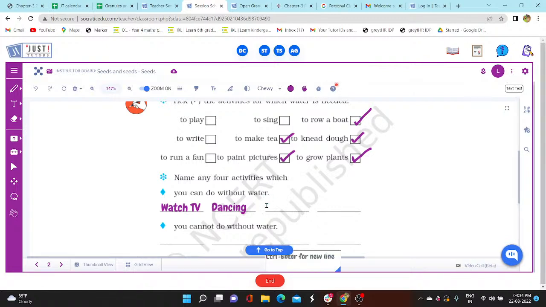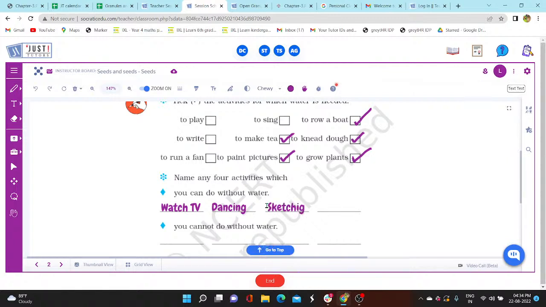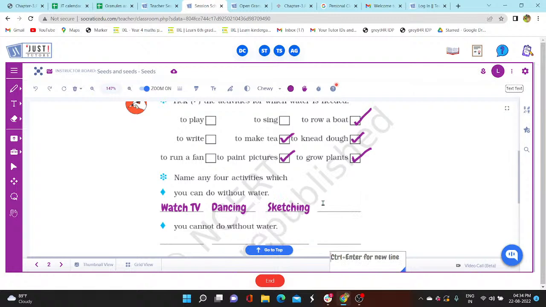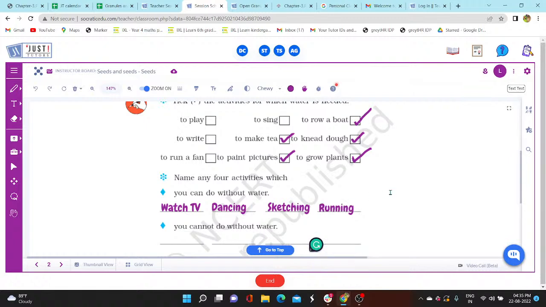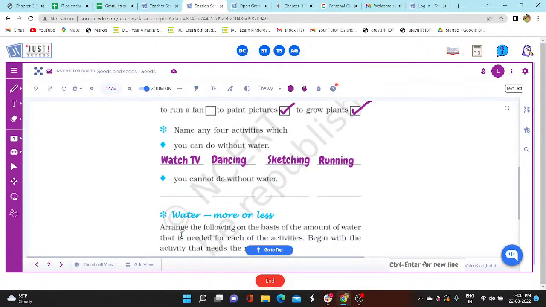We can do sketching without water. Then we can do running without water. So these are the activities that we can do without water. Now we have to write the activities that you cannot do without water.